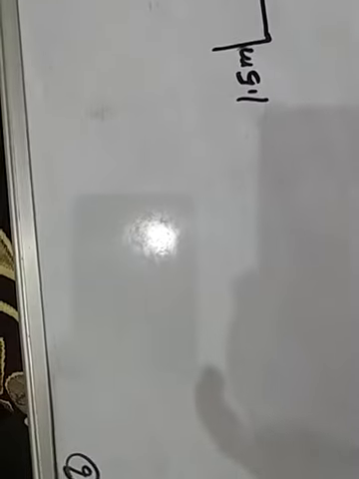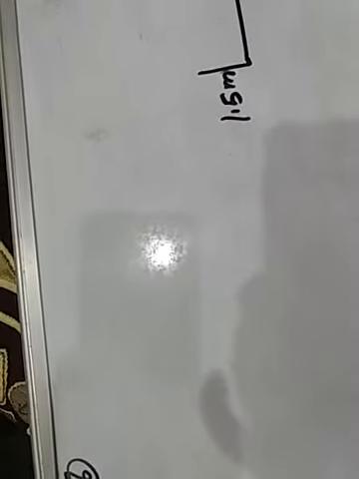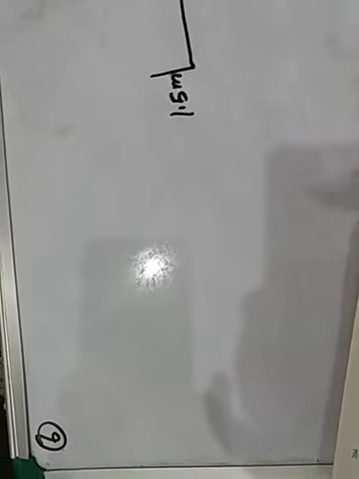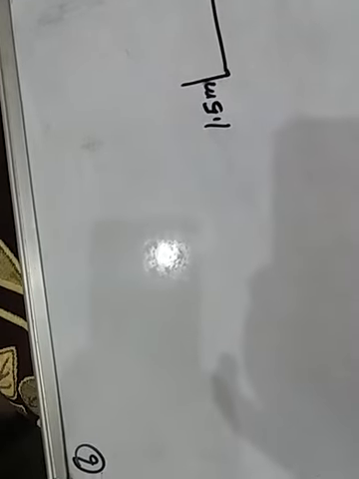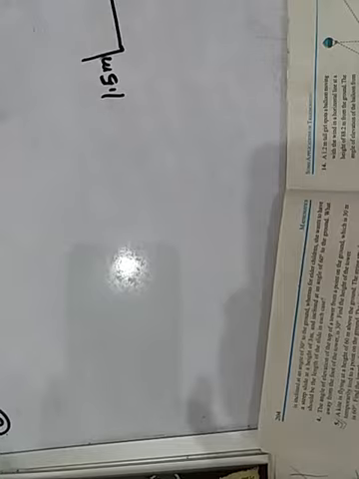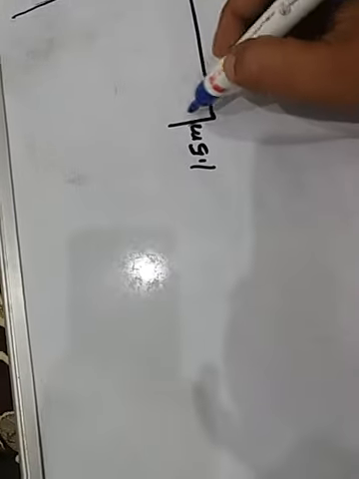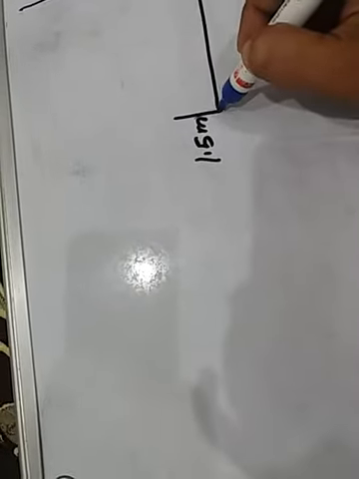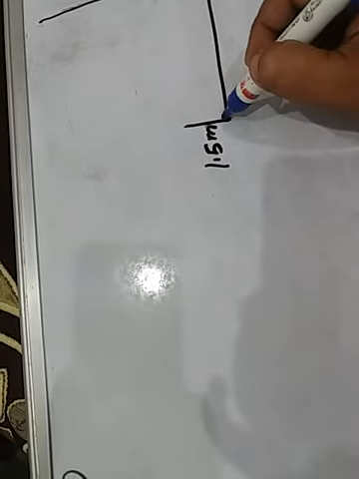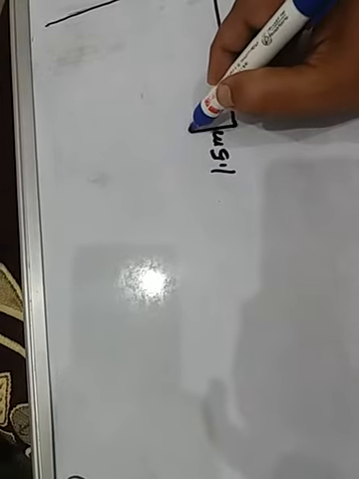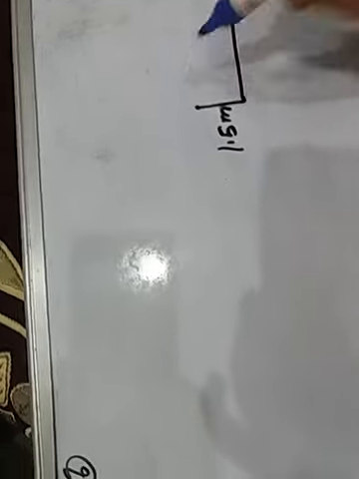Okay, children. And now the angle of elevation from his eyes to the top of the building. Where is the eye of the tall boy? The angle of elevation from his eyes, from the eyes of the boy. The boy is standing over here, so his eyes will be over here. This is the 1.5 meter tall boy. Clear?